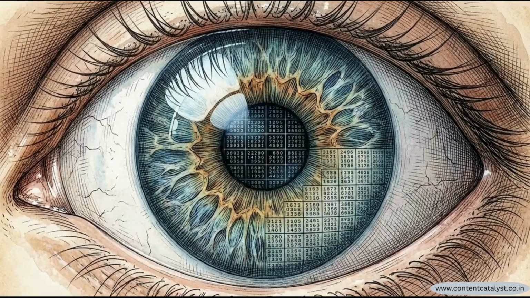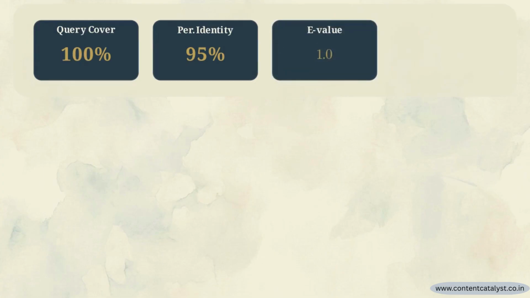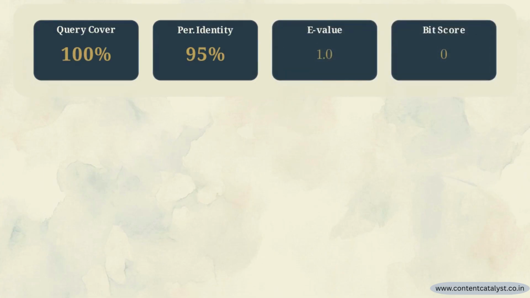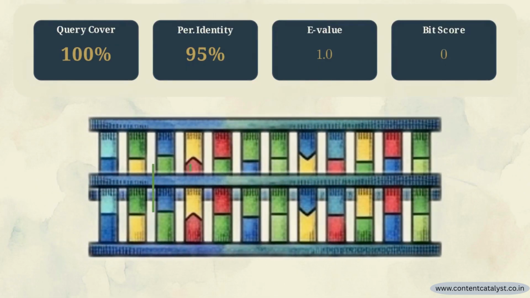Upon completion, a BLAST search generates a complex matrix of statistics requiring careful interpretation. This graphic represents a standard BLAST output dashboard. To determine if an alignment is a true biological match, researchers must evaluate four specific columns simultaneously: query coverage, percentage identity, E-value, and bit score.